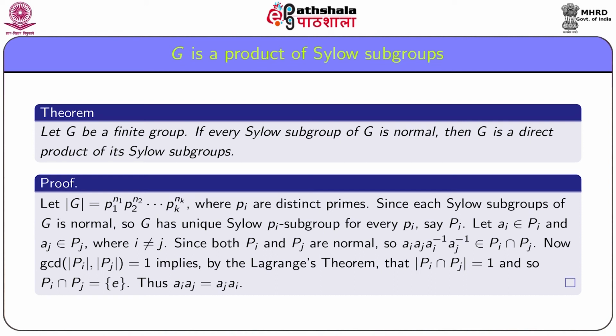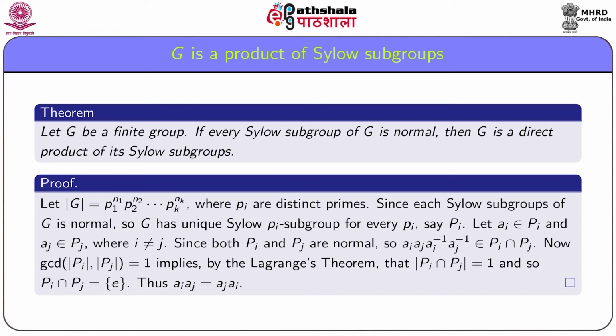Note that we can rearrange the term ai aj ai inverse aj inverse as ai aj ai inverse into aj inverse. Since Pj is normal and aj is in Pj, ai aj ai inverse is in Pj and hence ai aj ai inverse into aj inverse also belongs to Pj.